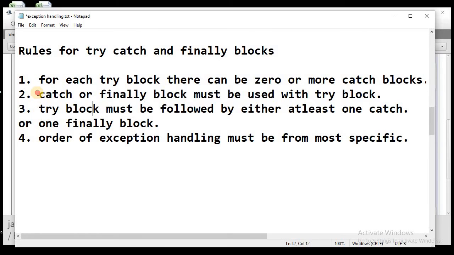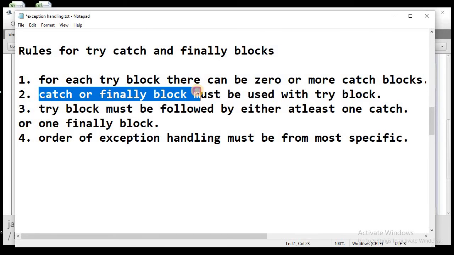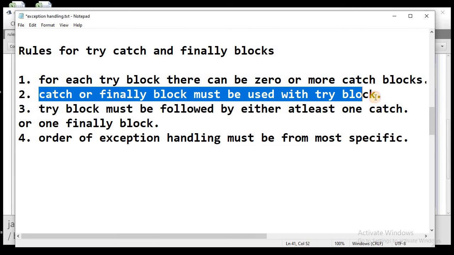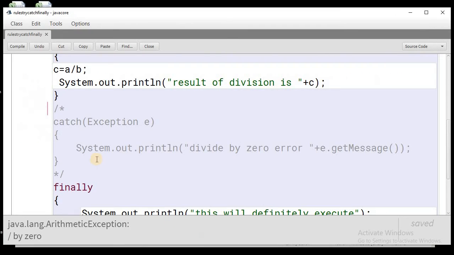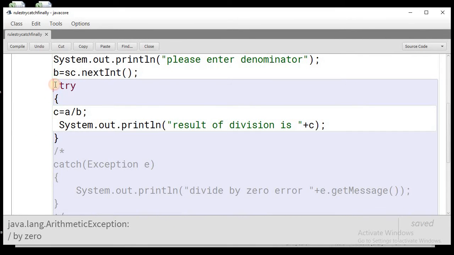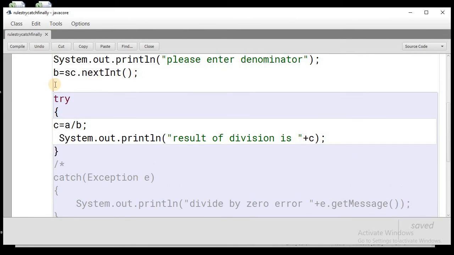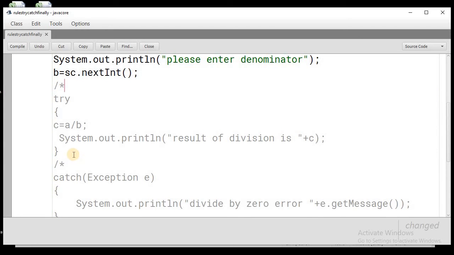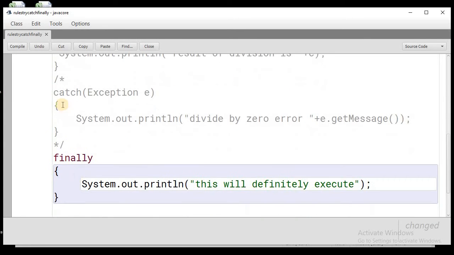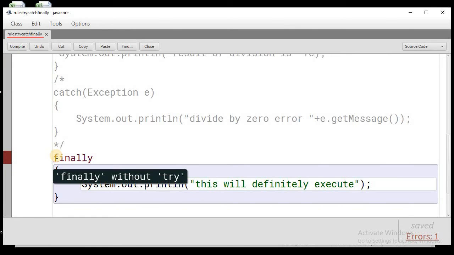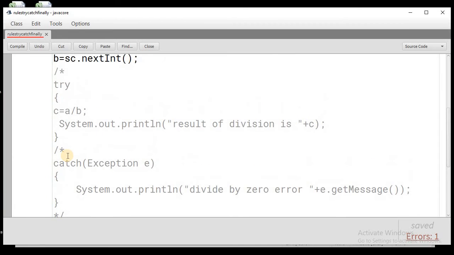Let's talk about rule number 2. Catch or finally block must be used with a try block. That means without the try block there is no significance. Let's say I do not use the try block and I use the finally block. Let me compile, and you can see this is an error. What is the error? The finally without try. That means there is no existence of the finally block without the try block.